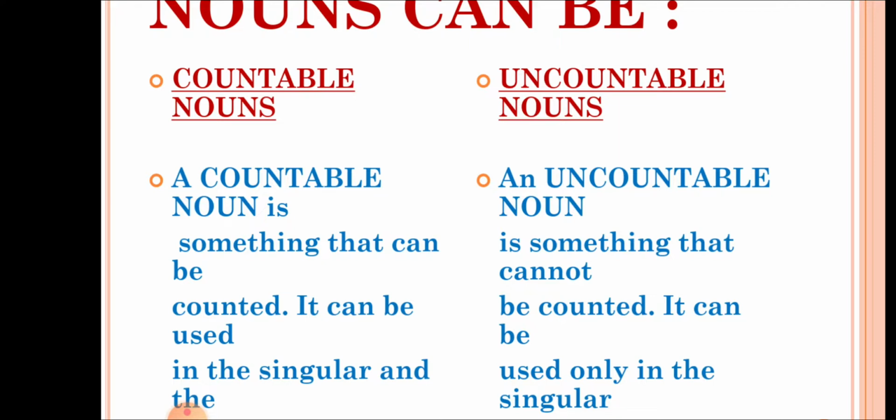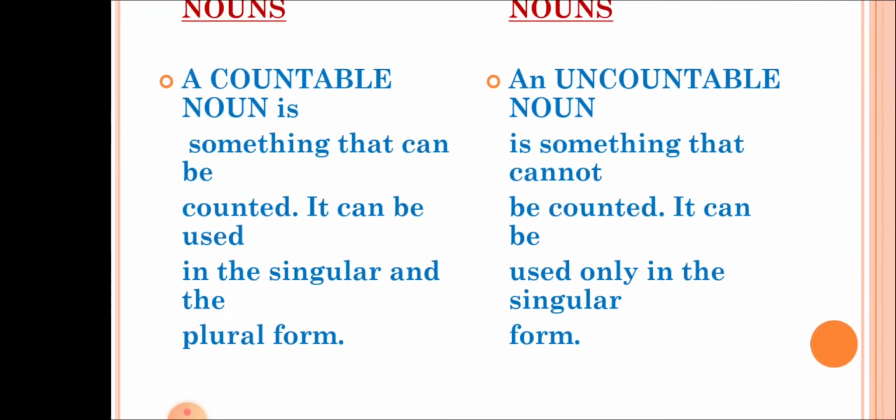From the word itself we can understand that the ones that can be counted are countable nouns, and the ones that cannot be counted are uncountable nouns. A countable noun can be used in the singular and the plural form. Whereas an uncountable noun is something that cannot be counted. It can be used only in the singular form.